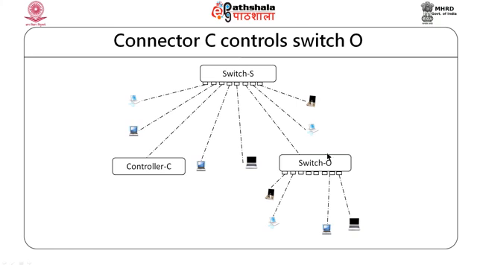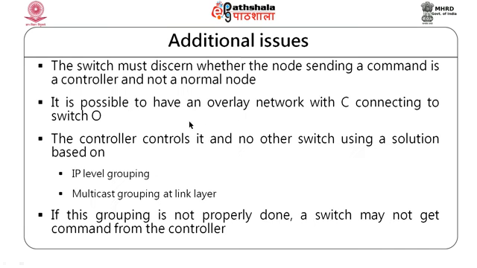This controller C has to manage the switch O. The first thing is that the switch must understand that on this port this is a controller and not a normal node, because a controller can give commands and other nodes cannot give commands to control this switch. So, that is very critical for the switch to understand that this is not a normal node, but a controller. That is the first critical requirement.